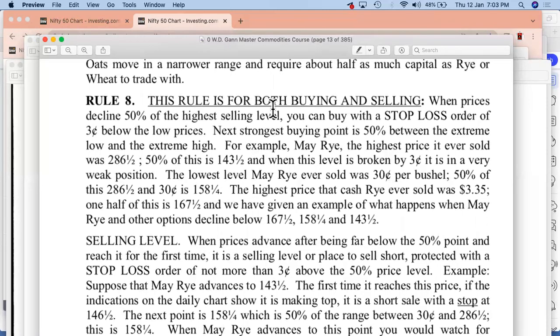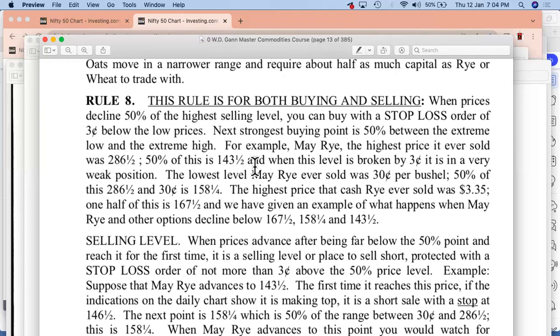This rule is for both buying and selling. So this is for the uptrend as well as the downtrend. Both of them, the same kind of things can be applied. When prices decline 50% of the highest selling levels, you can buy with a stop loss order of 3 cents below the low price. Next strongest buying point is 50% between the extreme low and the extreme high. And after that, he talks about the examples, right?